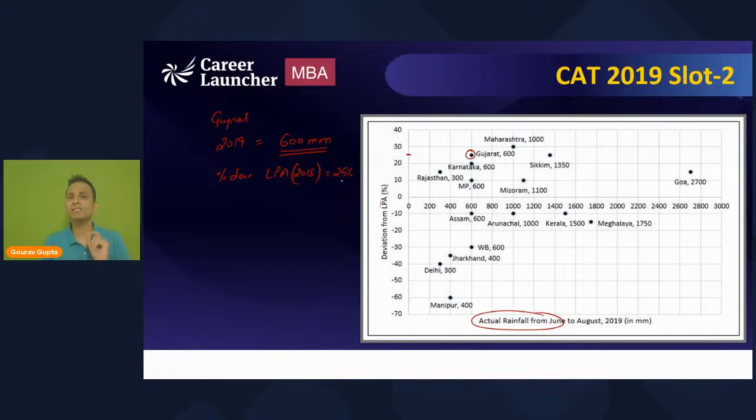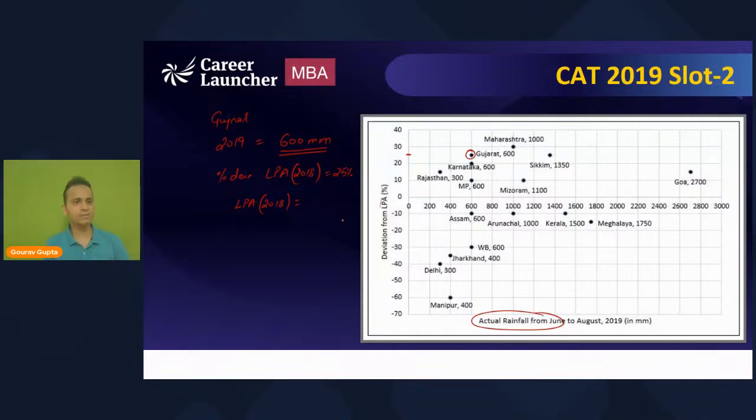It is plus 25%. So I can say that if the LPA of 2018 is X, then X when increased by 25% will give you the actual rainfall of 2019. Am I clear?